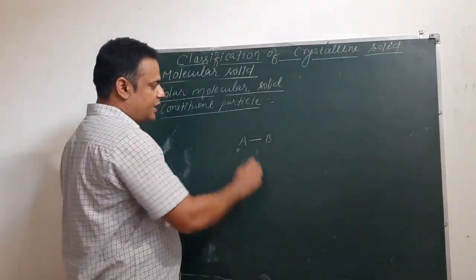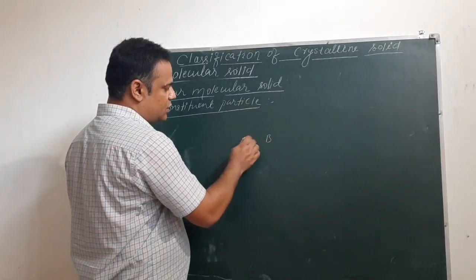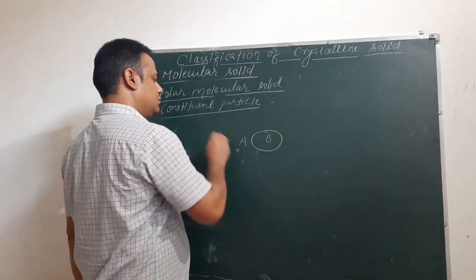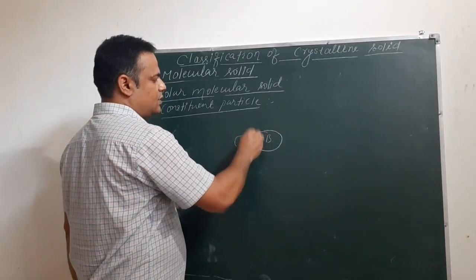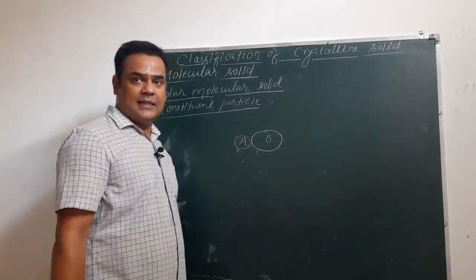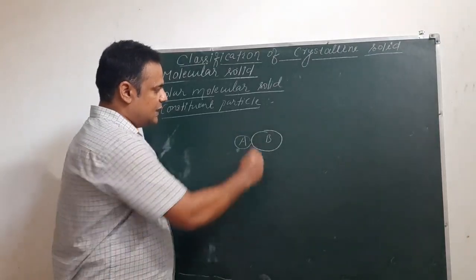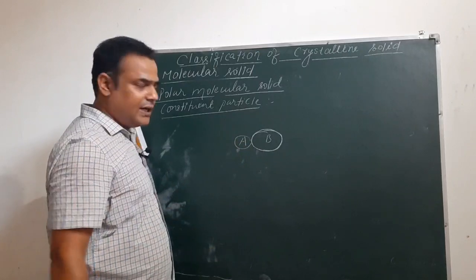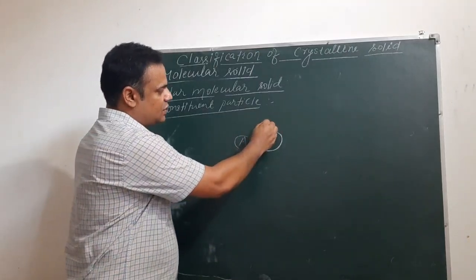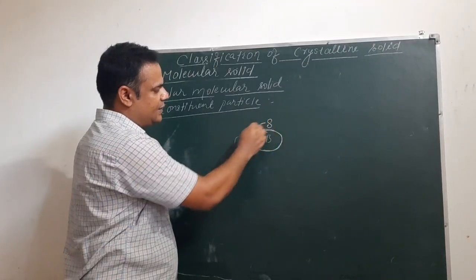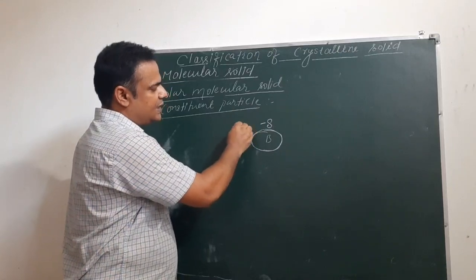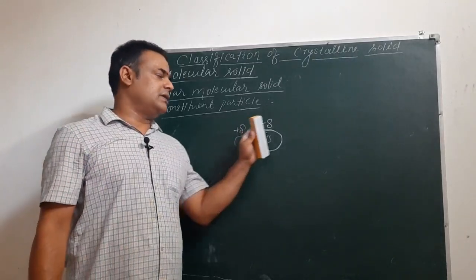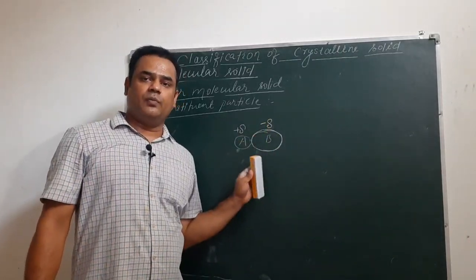Due to high electronegativity, the shared pair of electrons will be more towards one of the atoms. For example, suppose A is less electronegative than B, so this electron cloud will be more towards B and less towards A. So due to shifting of this electron cloud, B acquires slightly negative charge and A acquires slightly positive charge. Due to this partial positive and partial negative, this molecule is called polar.